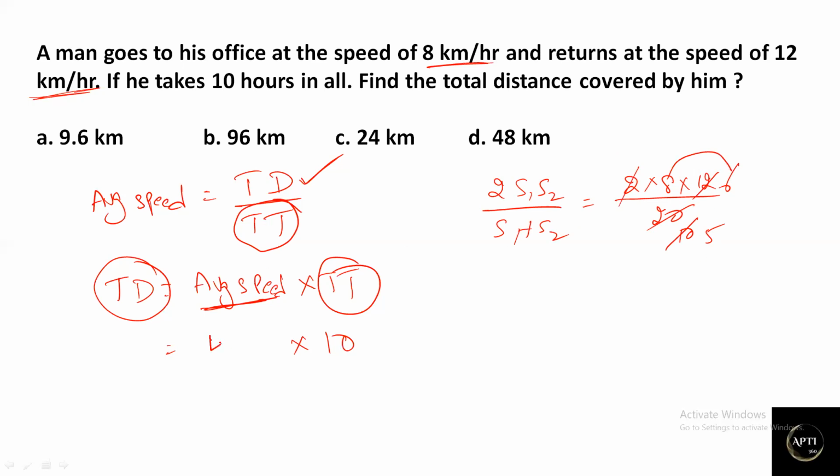Average speed is 48 by 5. Don't try to convert it into decimal, because if you check the options, almost all options are direct values except option A. So don't waste time converting to decimal. 8 sixes are 48, 48 divided by 5. So this is the average speed, 48 by 5 kilometers per hour, into total time taken, which is 10. Now it will cancel with 10, right? So 2. What is 48 into 2? 96. So the total distance is 96 kilometers.